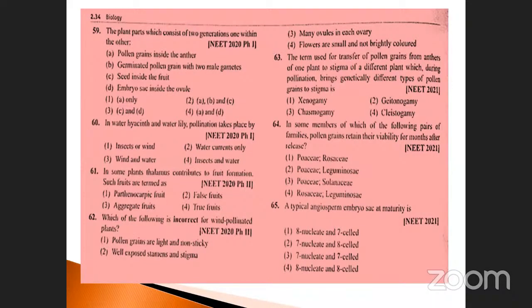A typical angiosperm embryo sac at maturity has how many nuclei and how many cells? 8 nucleate, 7 cells. Both are correct. This is the correct answer.